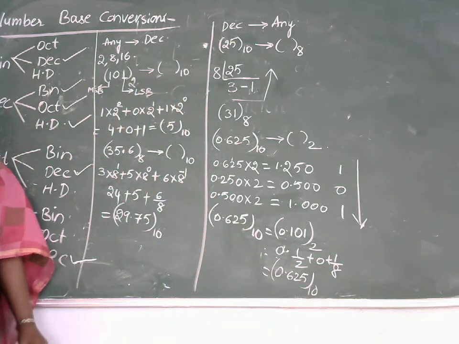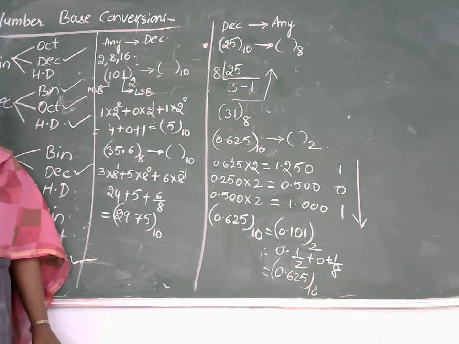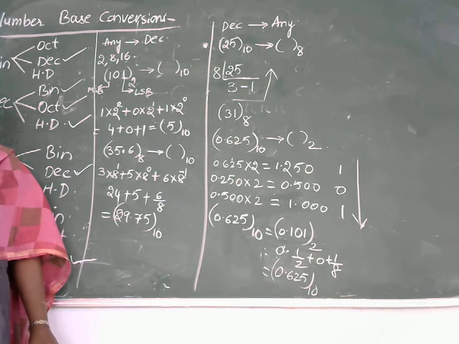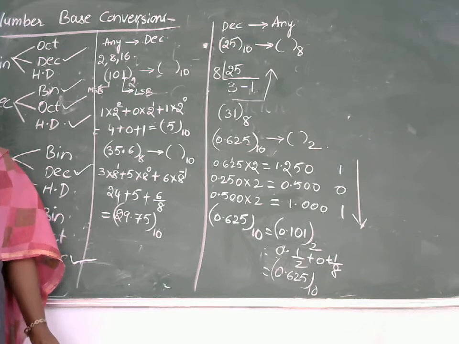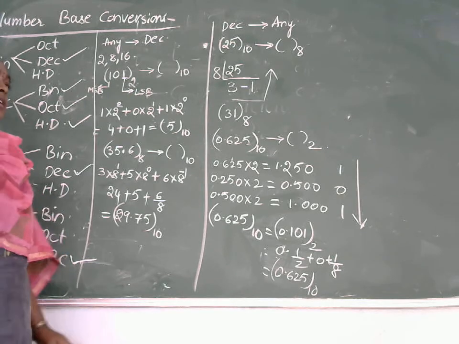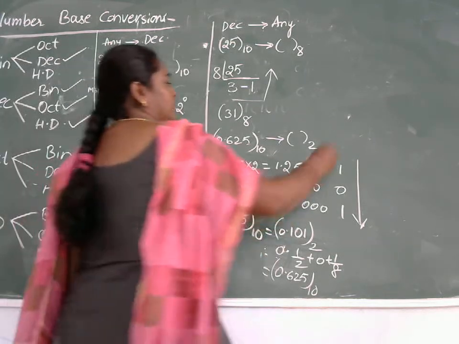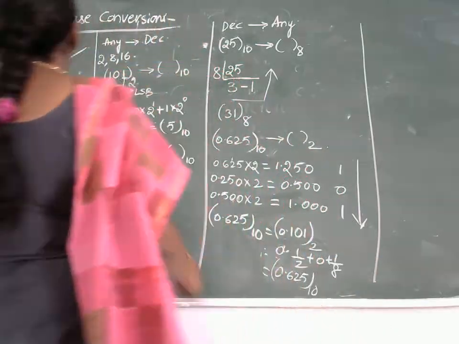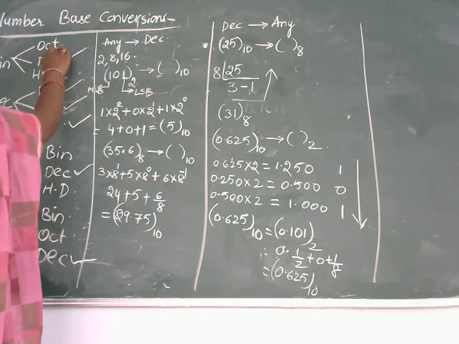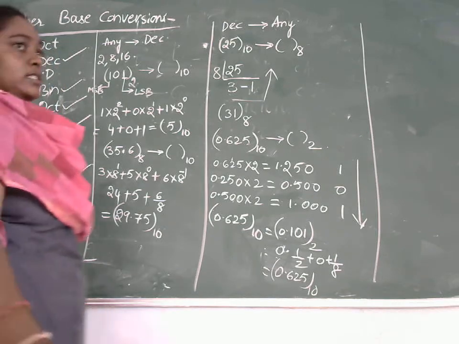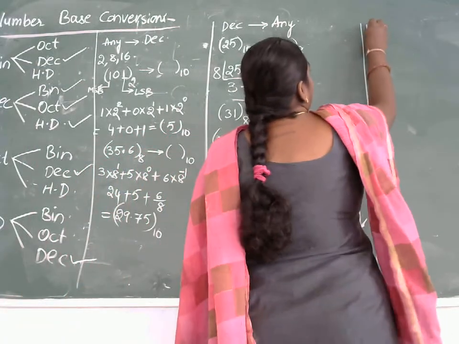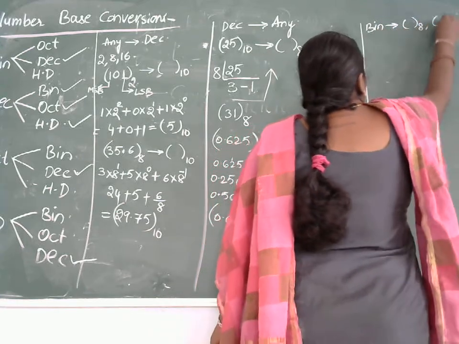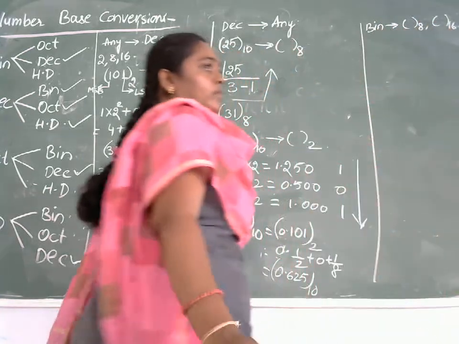This is the way to convert decimal to any other number system for the integer part as well as the fractional part. And the next thing, the leftover, is binary to octal and binary to hexadecimal. So here let me take binary to octal, binary to hexadecimal.